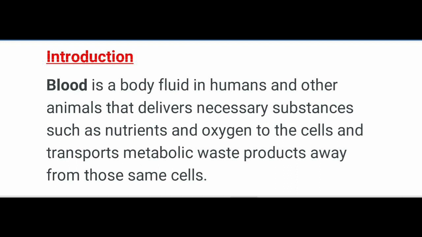Basically, in humans, transportation of oxygen, nutrients, hormones, and other substances to the tissues, carbon dioxide to the lungs, and waste products to the kidney is carried out by a well defined circulatory system. In lower organisms, material is transported by the process of diffusion.